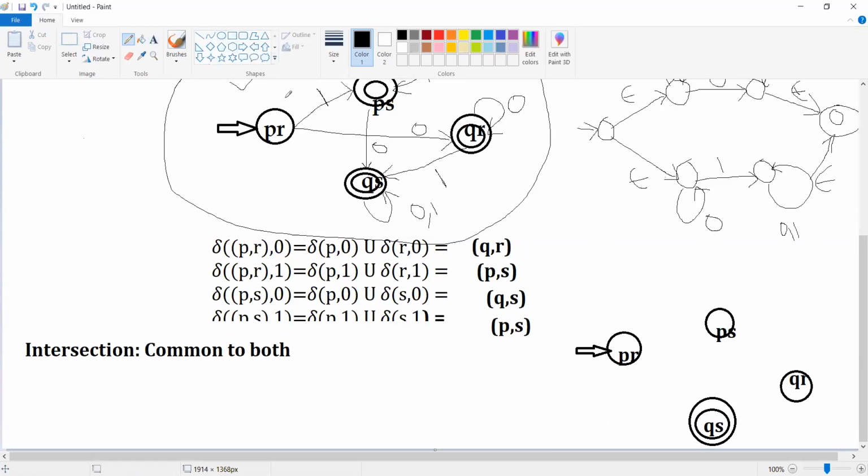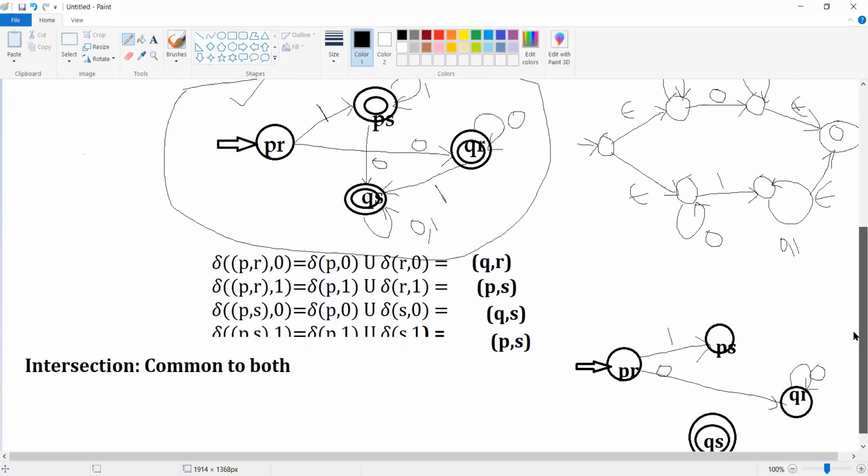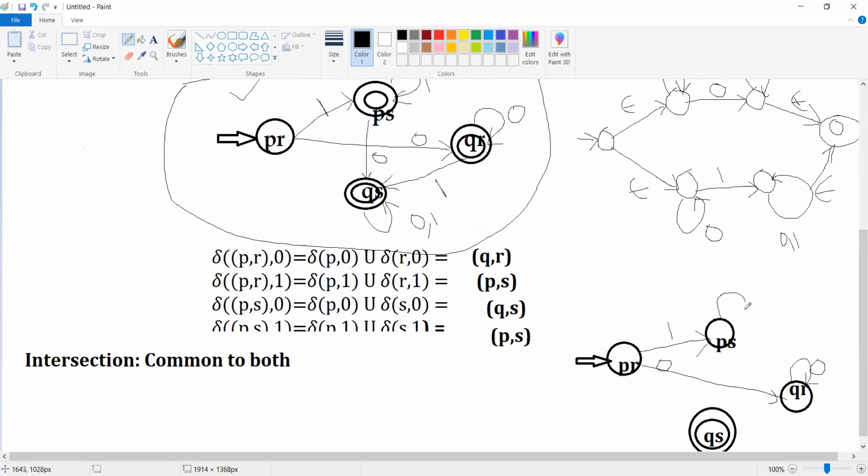What are the transitions? PR on 1 goes to PS. PR on 0 goes to QR. In the same manner, QR on 0 remains on the same state. PS on 1 remains on the same state.